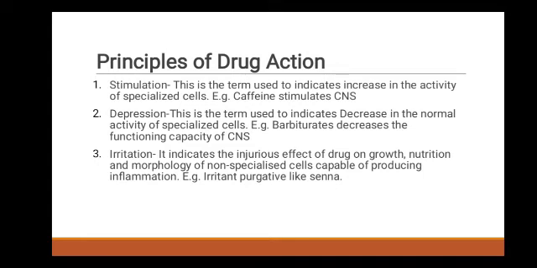Third is irritation. Irritation indicates the injurious effect of drug on growth, nutrition and morphology of non-specialized cells capable of producing inflammation. It means for the normal growth of cell or tissue, there is a requirement of nutrient material. Some substances damage this nutrient material and are called irritant substances, and its mechanism is called irritation, and finally it produces inflammation. For example, the drug like Senna, which is used as a laxative, produces its effect by irritation mechanism.